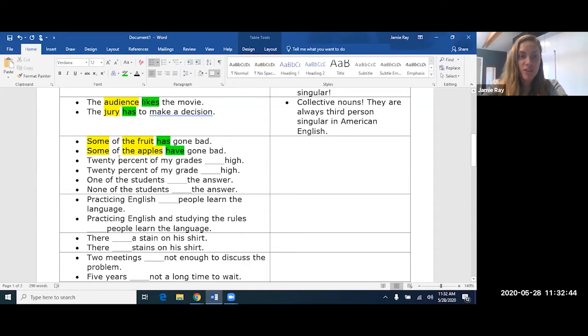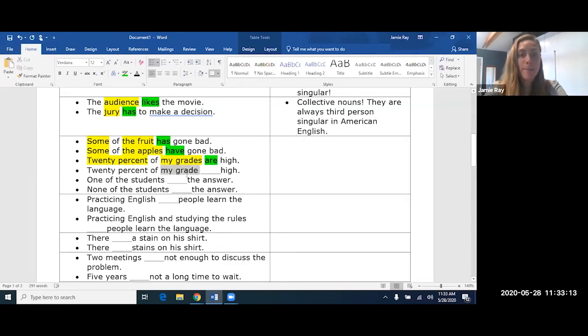20% of, okay, here I have another quantity, an expression of quantity with of. So look, is this singular, my grades, or is this plural? It's plural. It's not the subject. The subject is 20%. But when we have of like this, showing a quantity, we look at the noun after of, and it's plural. So the verb has to be plural. 20% of my grades are high.